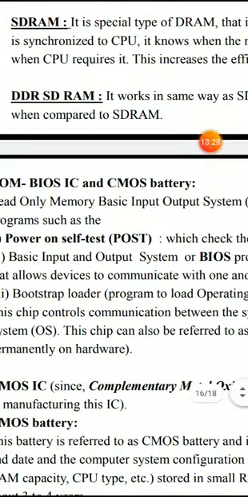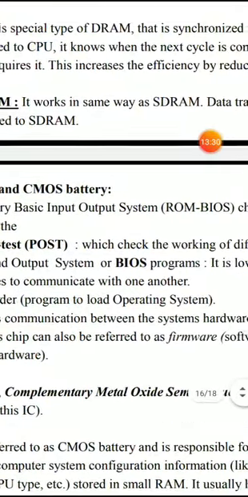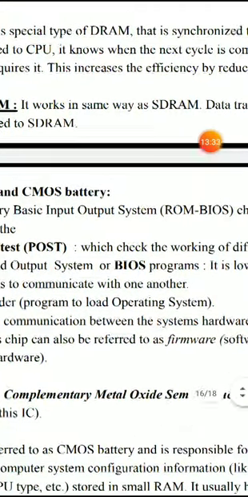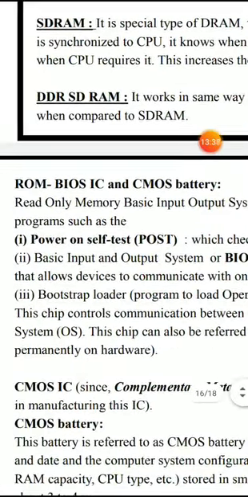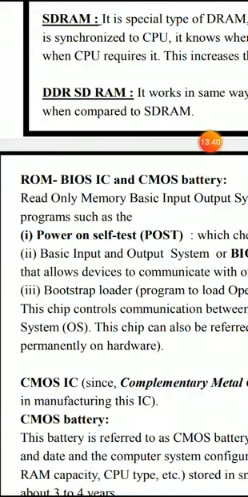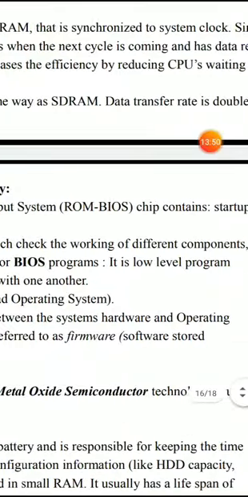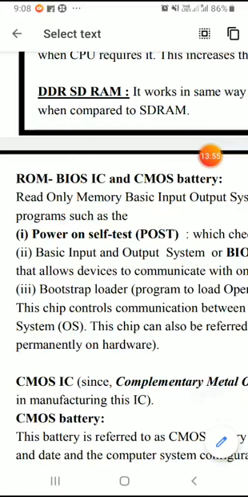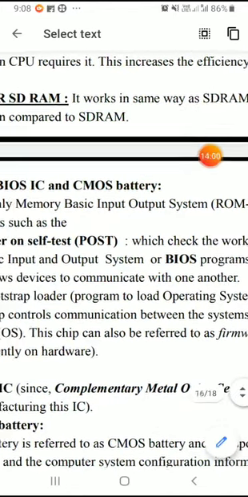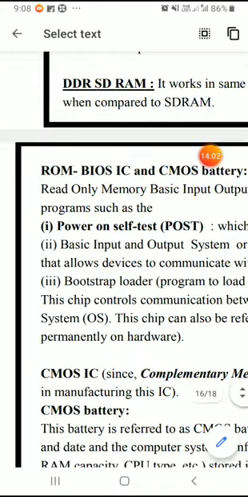Usually whenever you start a computer system, it checks the working of different components that are connected to it. If all the components are okay, then it will start functioning. That is called booting. Next one is the basic input and output system. BIOS is a low level program which is available inside that chip in order to communicate with the other devices of a computer system.